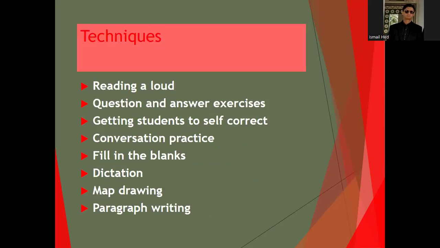So here are some techniques. Reading aloud is practiced here, so that you could work on your pronunciation as well. Question and answer exercises are utilized in this particular method. Getting students to self correct, peer correction is also encouraged. Conversational practices are utilized in this method. Fill in the blanks for comprehension can be utilized.